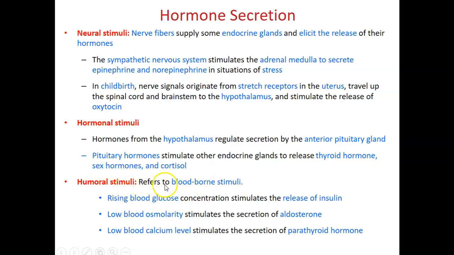Humoral stimuli refer to blood-borne stimuli. The rising of blood glucose, for example, can stimulate the release of insulin. Lower blood osmolarity will stimulate the secretion of aldosterone to increase water retention and increase the water volume. Low blood calcium level will stimulate the secretion of parathyroid hormone to increase the blood calcium level by increasing bone resorption and small intestine absorption of calcium.